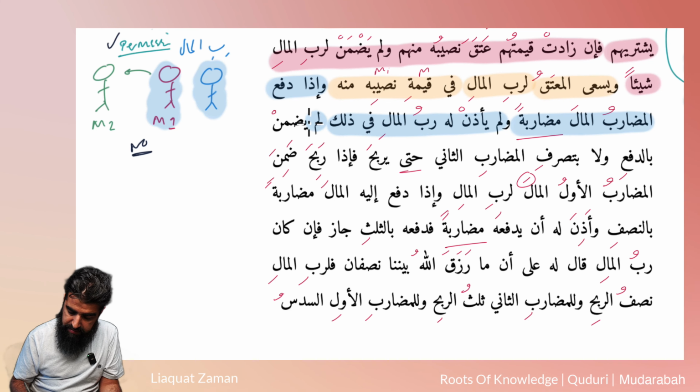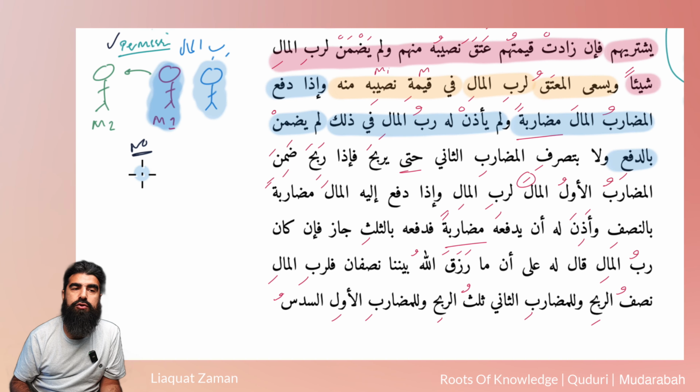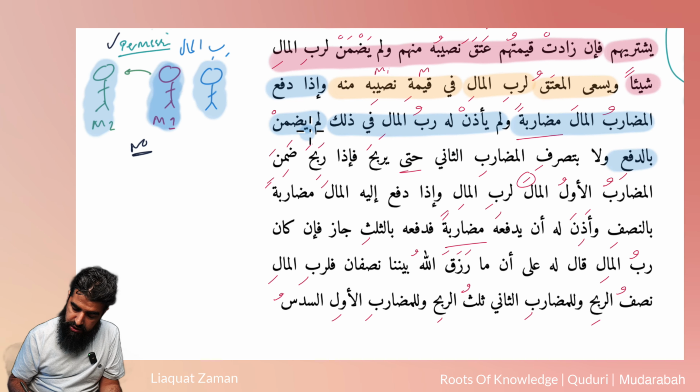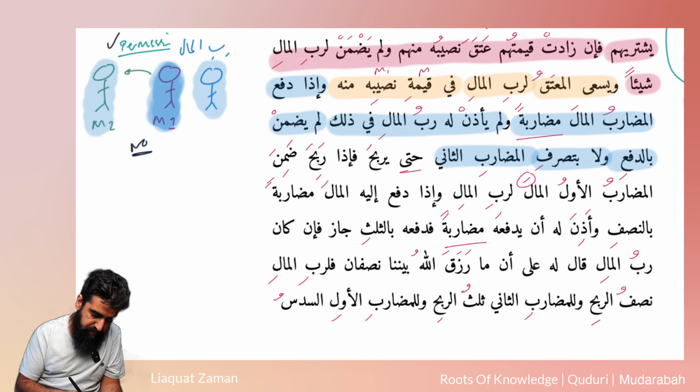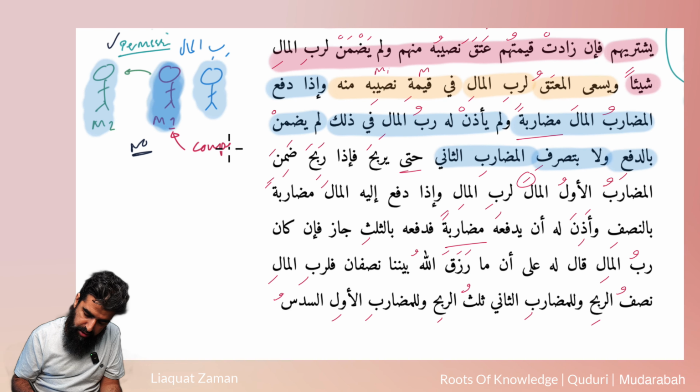So he says, لَمْ يَضْمَنْ بِالدَّفْعِ. The M1, the Mudarib Awwal, does not have to pay a penny back to the Rabbul Mal until the second guy makes money. So Lam Yadman, the Mudarib Awwal, does not have to give any compensation by simply handing over to this guy, nor by the second guy dealing in that money. He only has to compensate, so let's write it down, if there is profit. Okay, some profit is made.